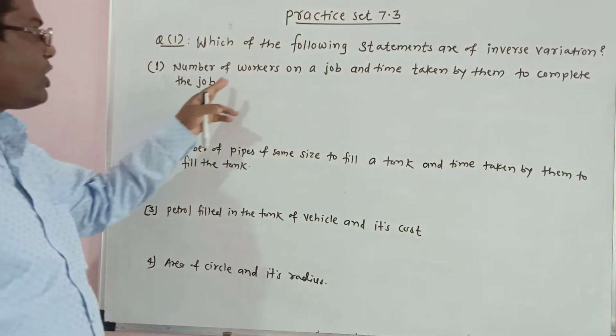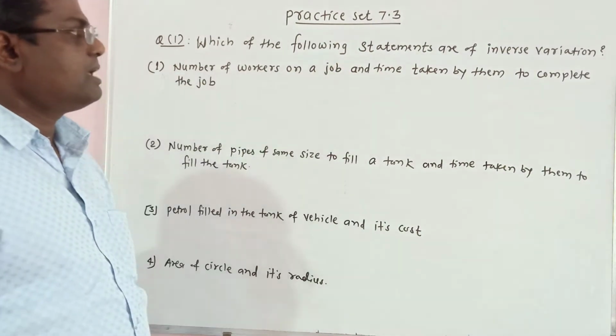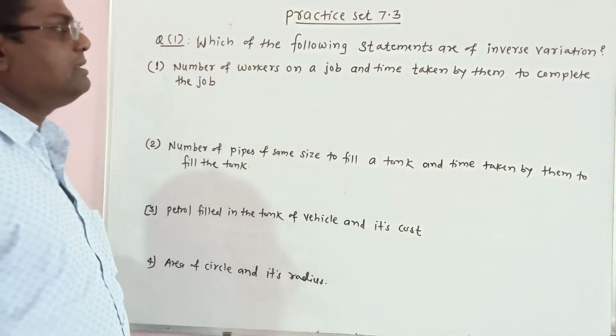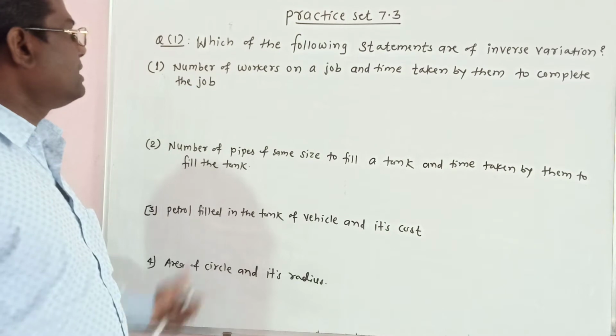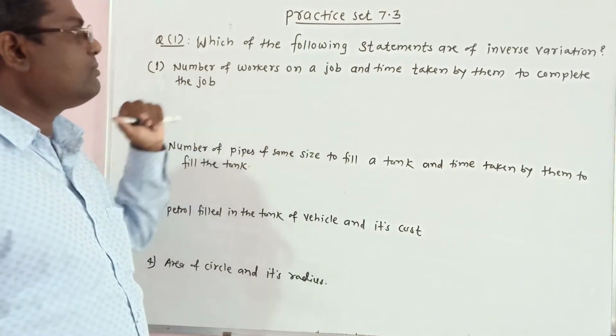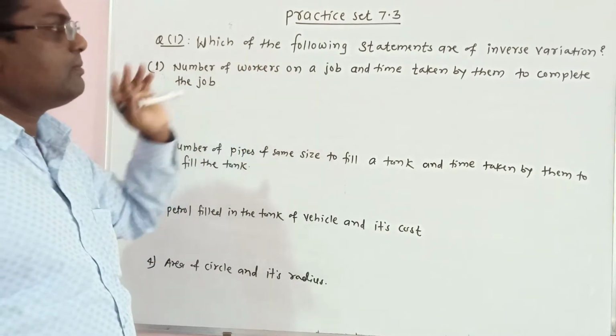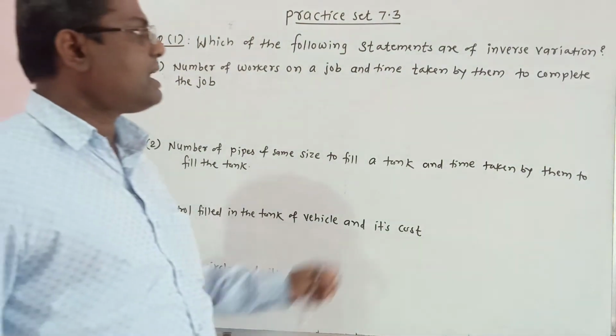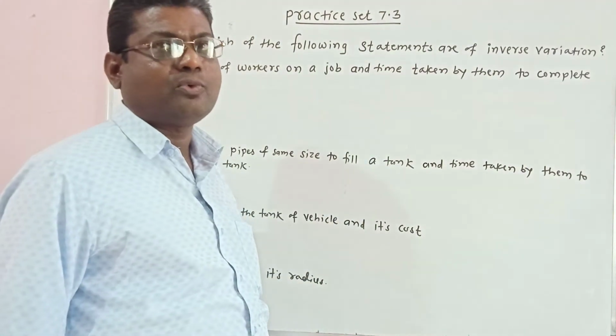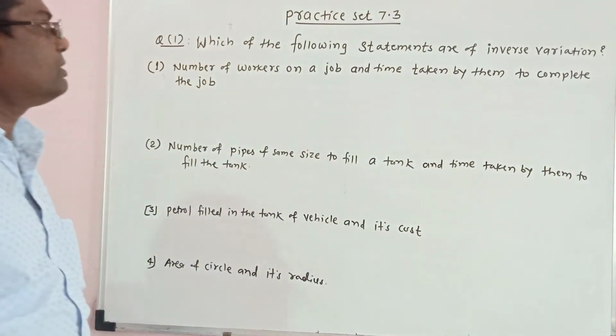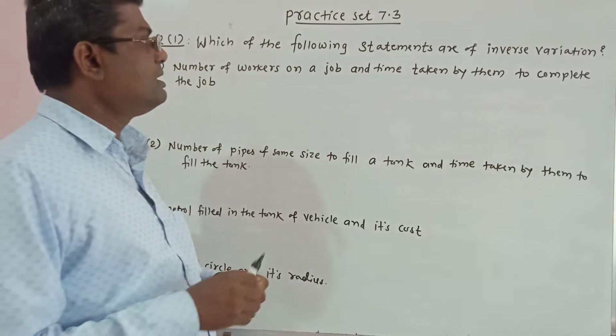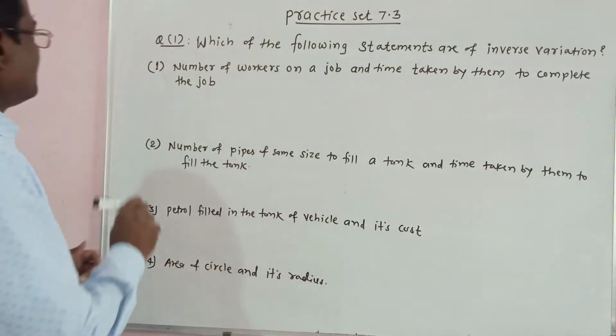Number 1. Number of workers on a job and time taken by them to complete the job. If we increase the number of workers on a job, then time taken by them to complete the job will decrease. Therefore, this is an example of inverse variation.